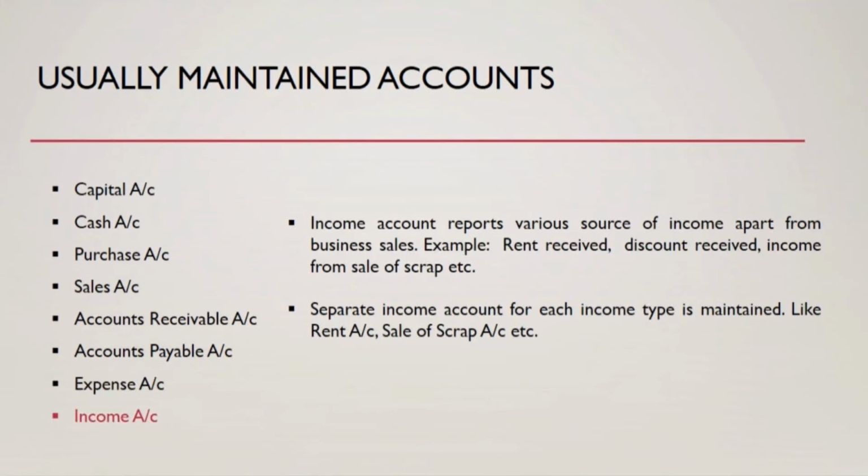We record all depreciation expense under an account called depreciation account. And a business may be getting income from various sources, apart from sales. So a business may receive rent, or it may have received any discounts from a supplier, and it could be any income from sale of old items, and all such incomes are recorded in their respective accounts. So, all rent received is recorded under an account called rent account. All incomes from the sale of old items are recorded under an account called sale of scrap account, etc.